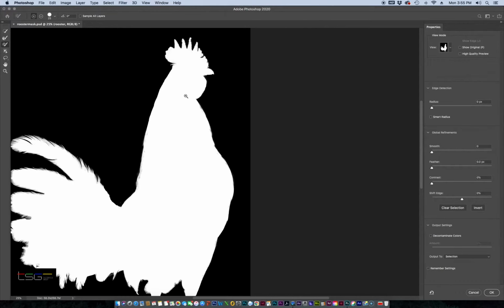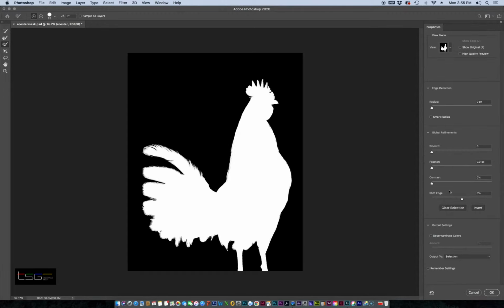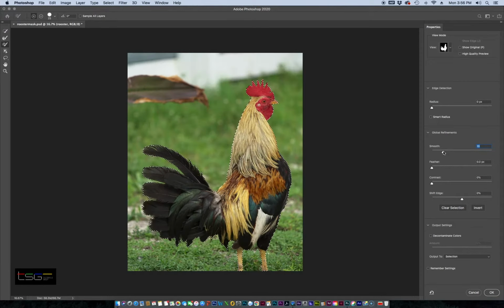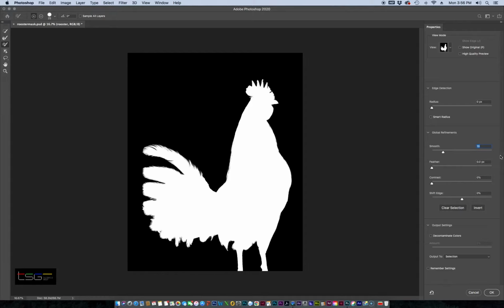Okay, time for output. Like I said, smooth will smooth the edges and lose detail, so we don't want that. And feather will blur your mask. We don't need that either. Contrast will make it much contrasty, which will show you a little more detail, but it may change the shape. Shift edge, if you go here, it'll contract as you see. Look at the comb. If you go to the extreme, it'll expand and you just lose the shape. So I'll just type in 0 to bring it back.